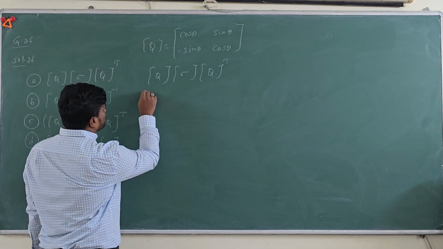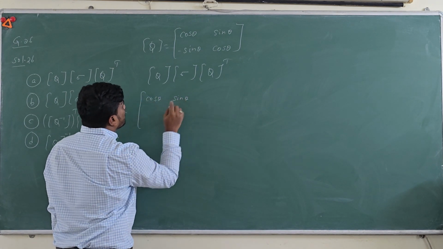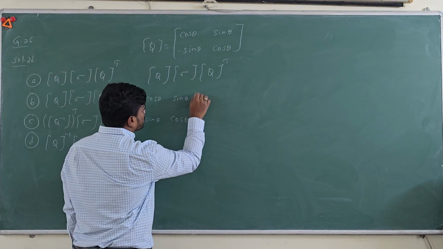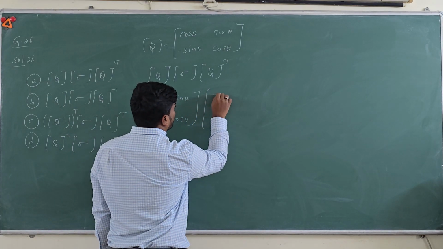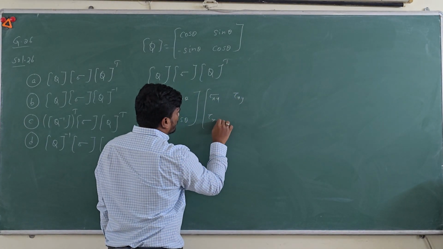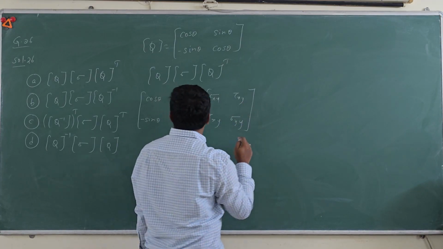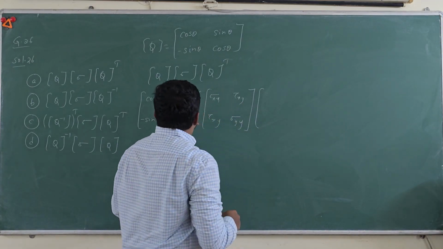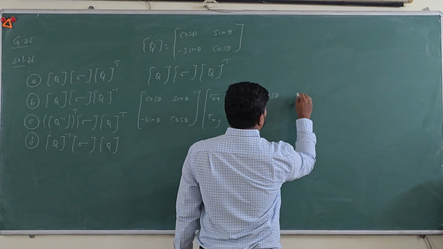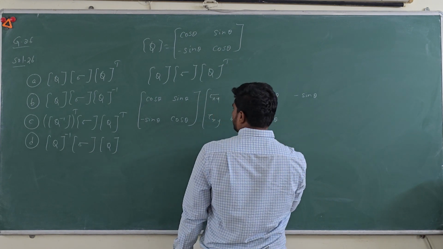Now if you substitute, the stress matrix is sigma xx, tau xy, and sigma yy. Then the transpose of the transformation matrix will be cos theta, minus sin theta, then sin theta, then cos theta.